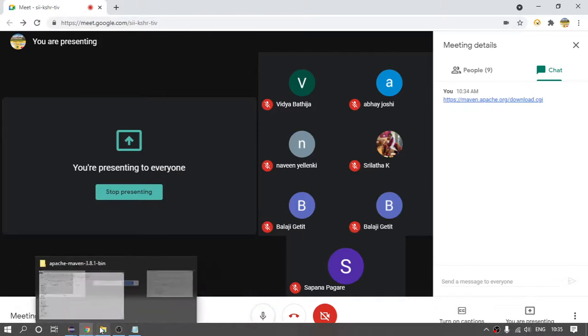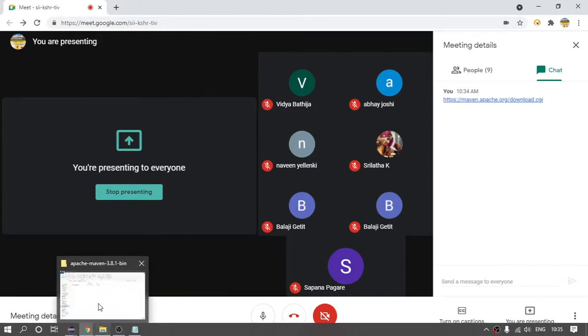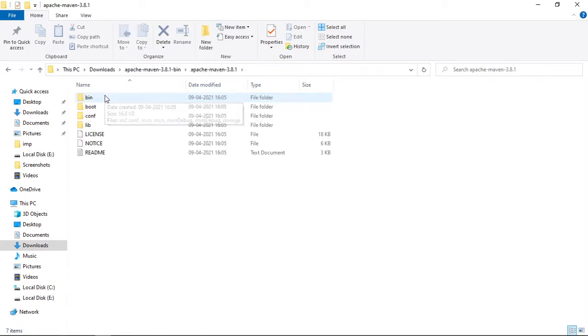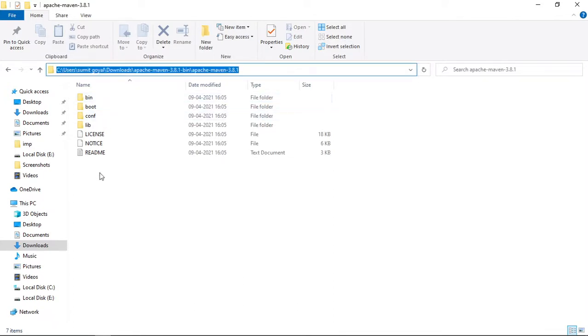So first, let us download the Maven. So we downloaded. What next we have to do? We have to again set this Maven path in our environment variable. So copy this path till this old folder. Copy the path.